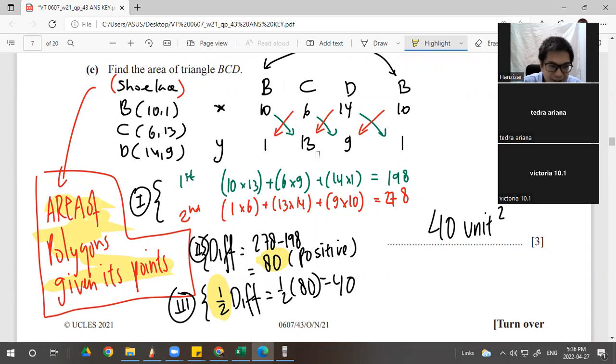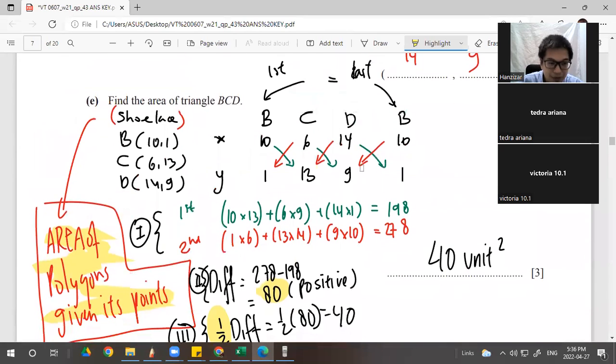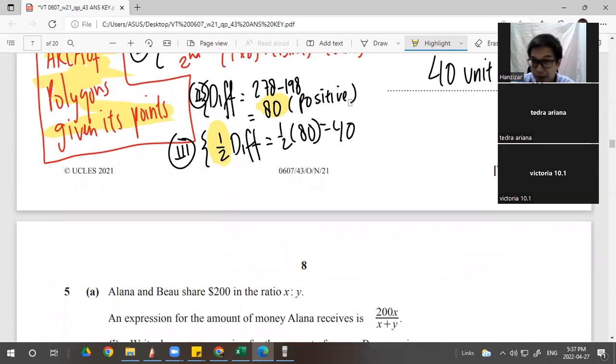It is applicable for all polygons. It's not only for triangles. It can be used to find the area of a quadrilateral, pentagon, hexagon, heptagon, octagon, and it can go further.